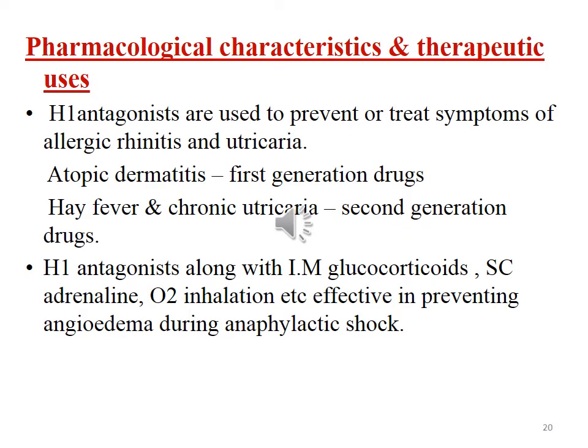Pharmacological characteristics and therapeutic uses of H1 receptor antagonists. These are used to prevent or treat the symptoms of allergic rhinitis and urticaria. In case of atopic dermatitis, first generation drugs are preferred because of their additional sedative effects. For hay fever and chronic urticaria, non-sedating second generation drugs are preferred.